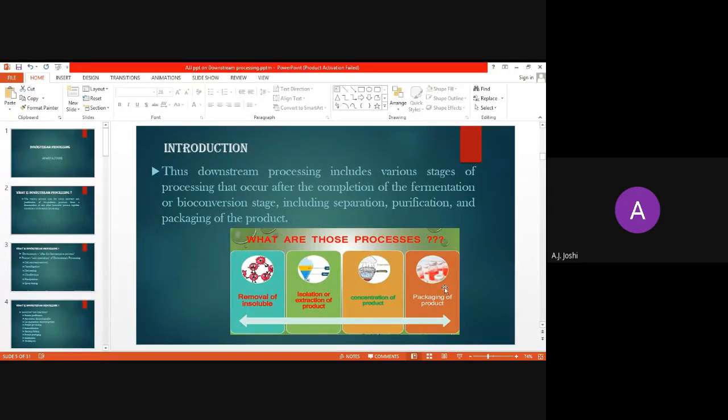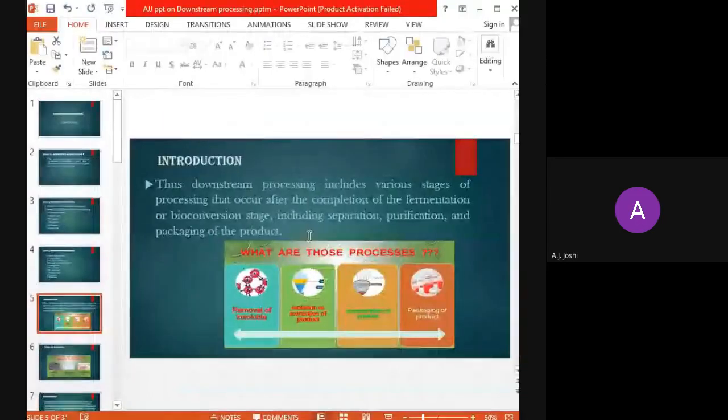Okay, so all these steps, that is removal of insoluble, isolation or extraction of product, concentration of the product, and packaging of product. These are the four major steps. But again, this is not a single step. That means the removal of insoluble is not a one-step process, or it does not have only one specific step or process. Likewise, the rest of the stages also include a variety of steps or processes that we have to decide as per the whole fermentation process, as per the product that we desire. This is just the very basic information.